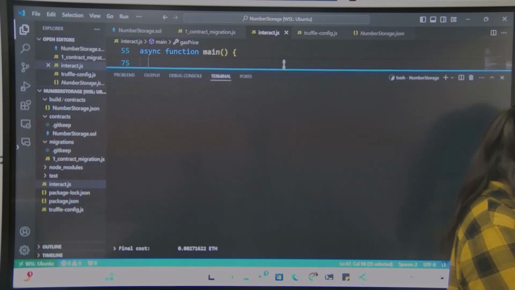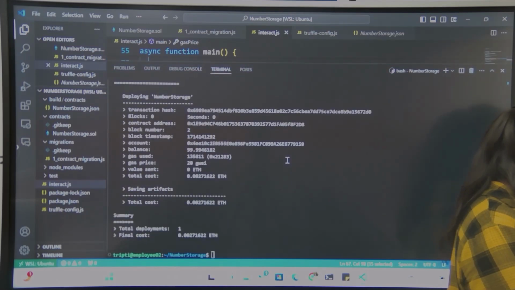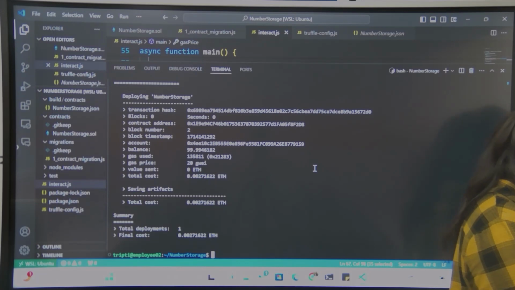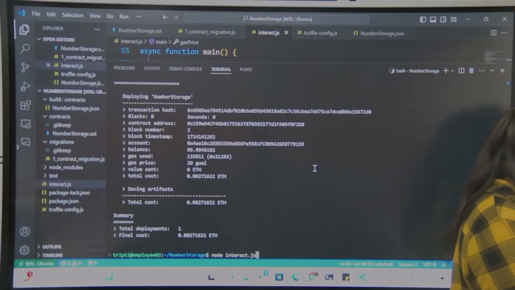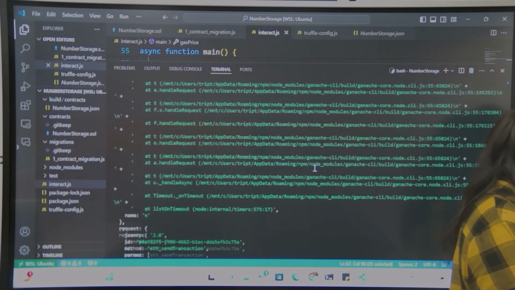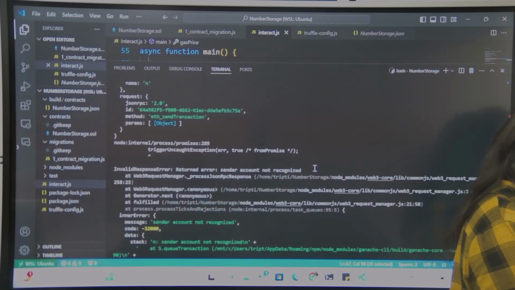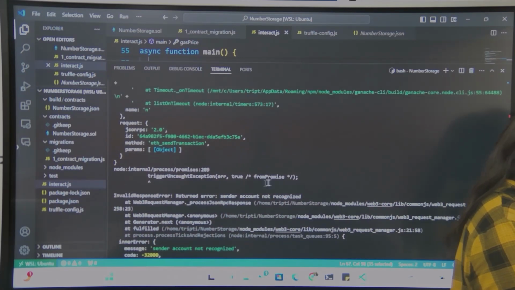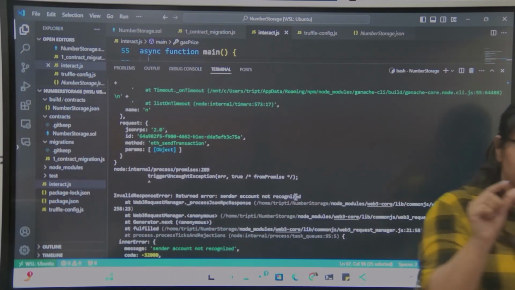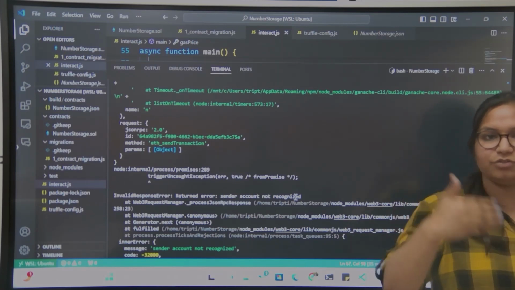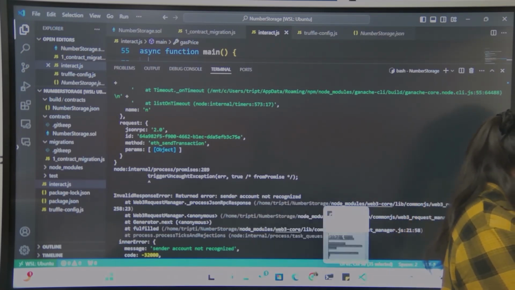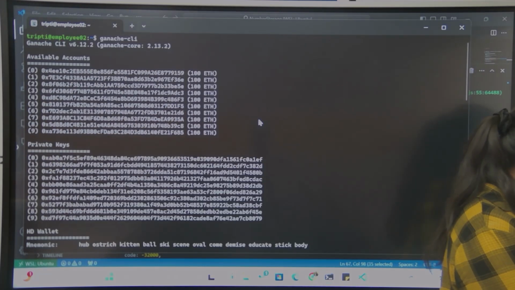So for running it, we need to type node interact.js. Okay, so it gives an error. Sender account not recognized, because we need to change the sender account from our list of accounts that we got on running our local Ganache.